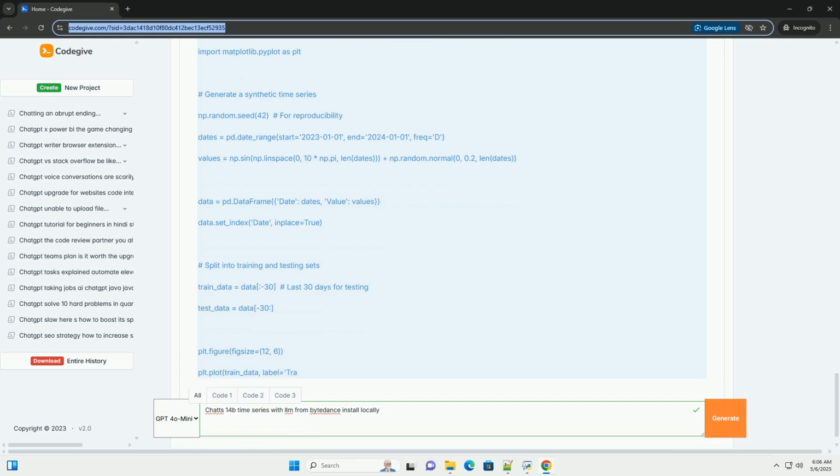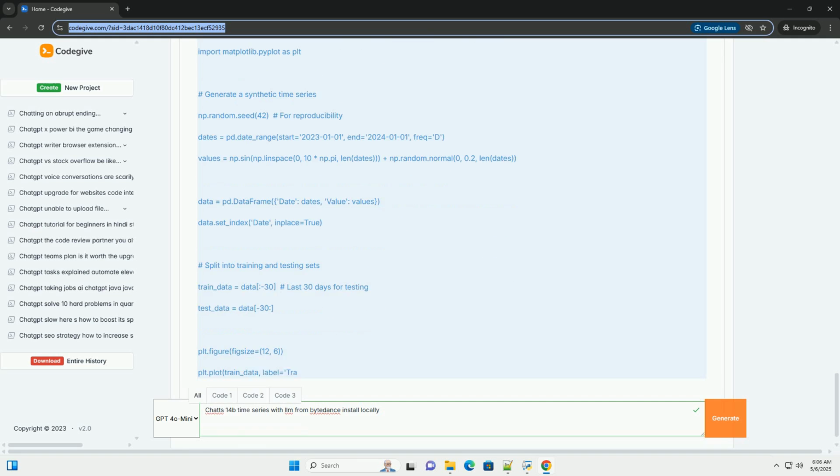AutoModelForCausalLM.from_pretrained loads the pre-trained language model. AutoModelForCausalLM is a class specifically designed for causal language models, models that predict the next token in a sequence.